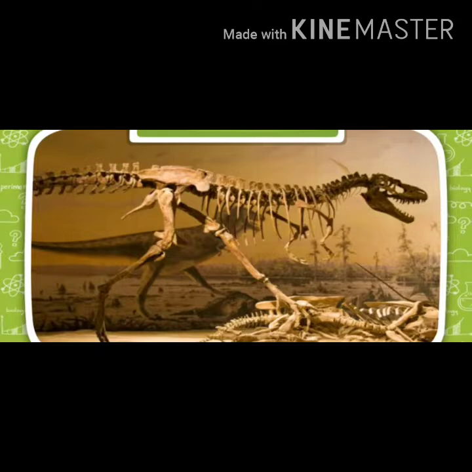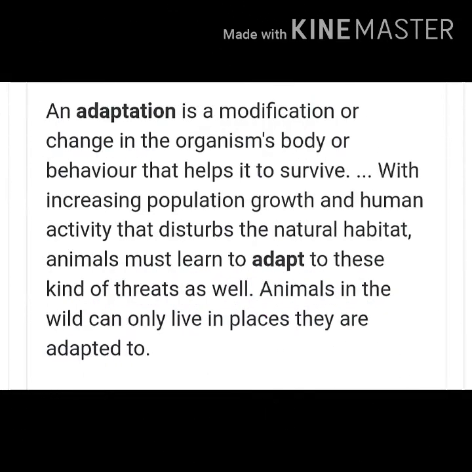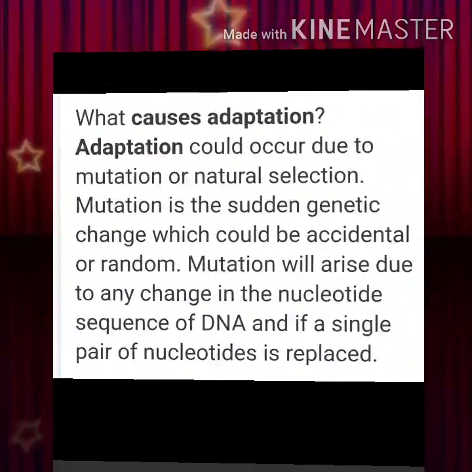So, adaptation is a very important term. Living things change themselves according to their surroundings to survive. This is called adaptation. It is the ability to adjust to the environment. What is meant by adaptation? Do you know? The capacity to adjust to the surroundings. And adaptation is a modification or change in the organism's body or behavior that helps it to survive.